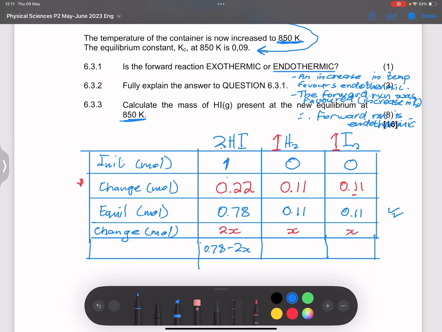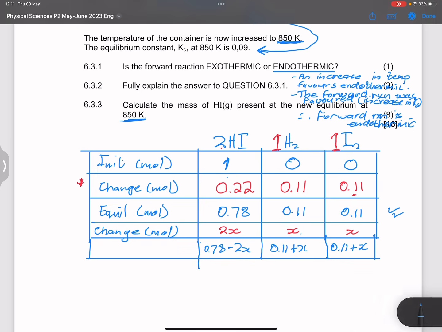And I started with 0.11, I used x, so this will be 0.11 minus x. And this would be plus x, remember that I form hydrogen, right? And this one would also be 0.11 plus x. Okay? So these would be the new equilibrium amounts.